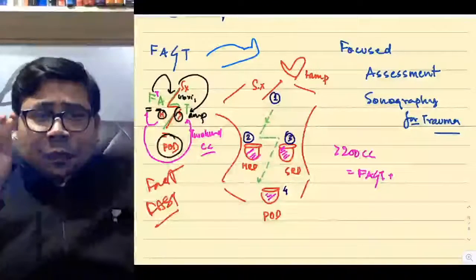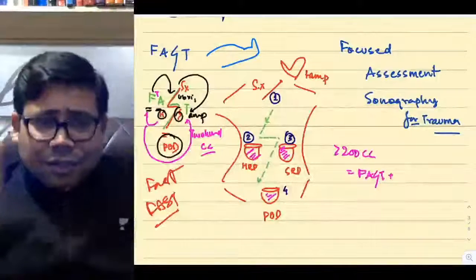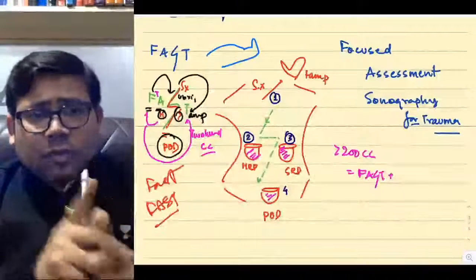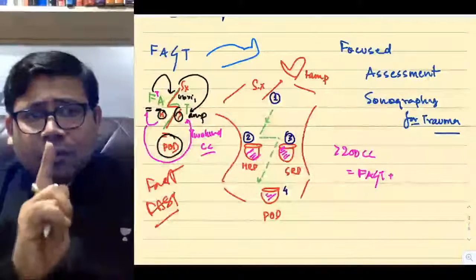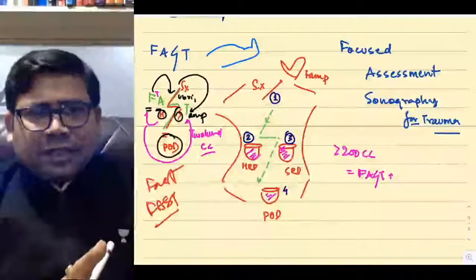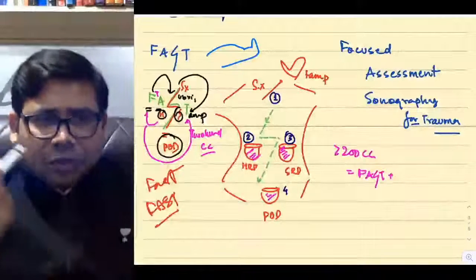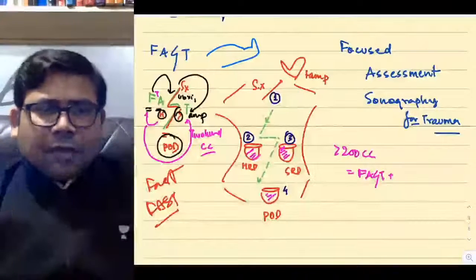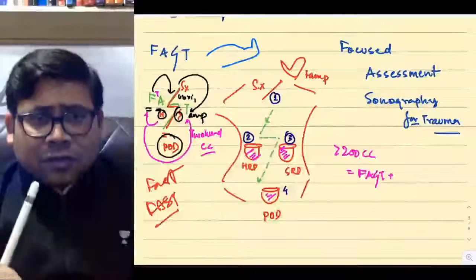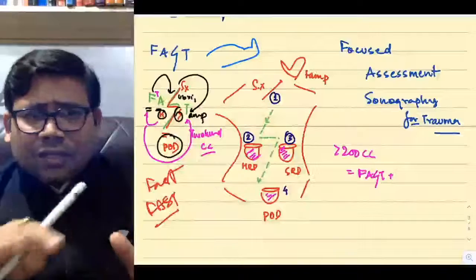FAST can only tell you about the collection of fluid in the peritoneal cavity. Hence, my sincere request to you, don't say FAST is the first line investigation for abdominal trauma. You can say either CT or ultrasound. I will go for ultrasound if CT facility is not available. But ultrasound is not equal to FAST. In ultrasound, you look at the organs also, you look at the spaces also, you look at the paracolic gutters also, you appreciate everything. But in FAST, you're not doing that.